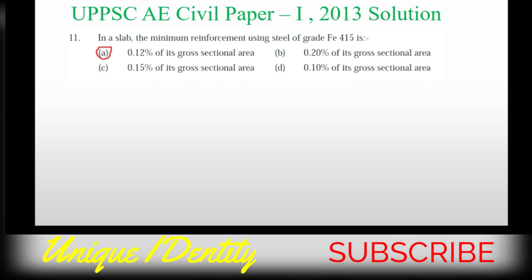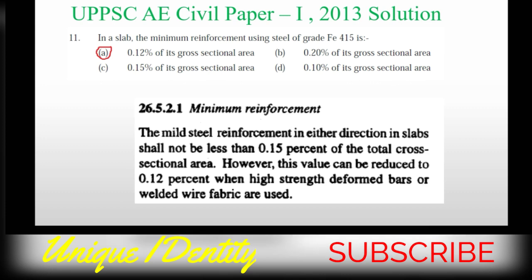Now question number 11. In a slab, the minimum reinforcement using steel of grade Fe415 is, as here there are 4 options, option A is correct. I am explaining why. As per IS 456:2000, clause number 26.5.2.1, minimum reinforcement: the mild steel reinforcement in either direction in a slab shall not be less than 0.15% of the total cross-sectional area.